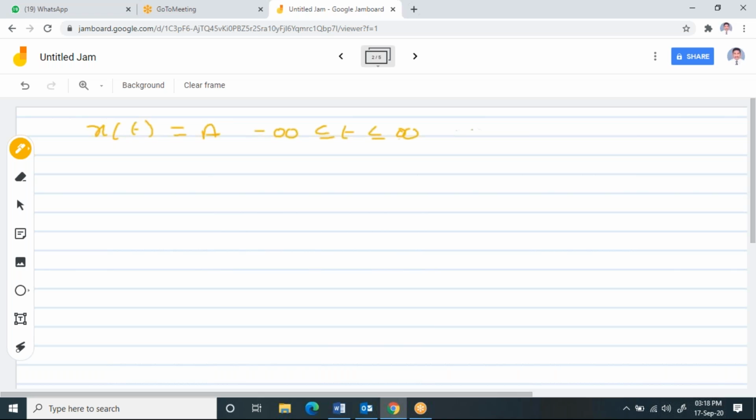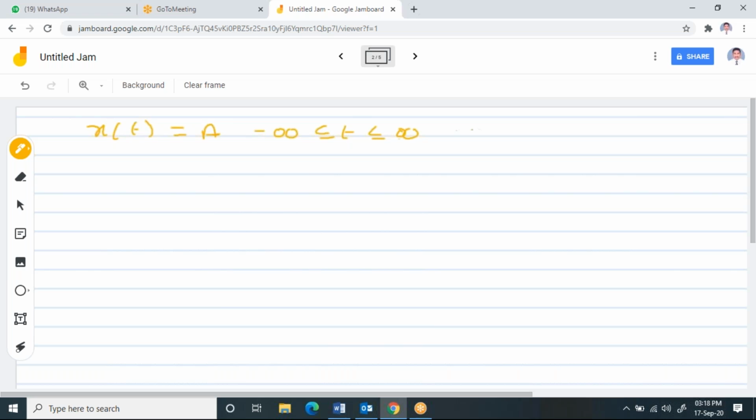This we observed. But when you see the condition for convergence, we observed that it gives a value which is infinite, and we checked whether the Fourier transform will exist or not, and we observed that the Fourier transform will not exist. But for a DC signal, can't we find the Fourier transform? No, we can find the Fourier transform even for a DC signal. We'll see how we can find it.